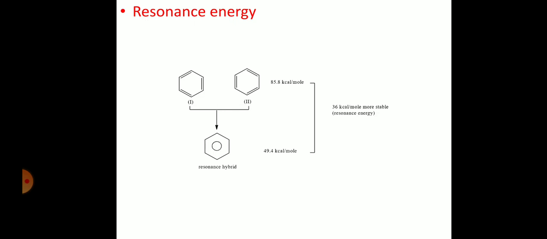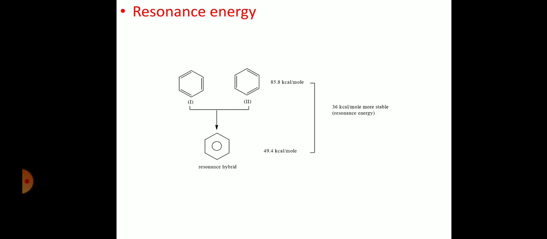Benzene is simple because it has two resonance structures, but both are identical. There is no difference in their energies. But if you take some more examples, they may differ in energy also. But what we have to find is the lowest resonance structure energy relative to the resonance hybrid. So from this you will get what resonance energy is. It is that simple.